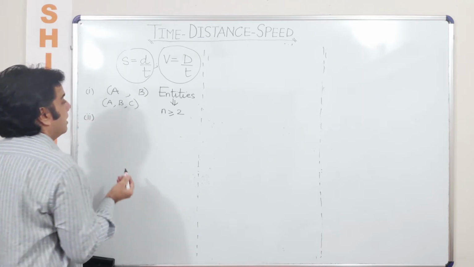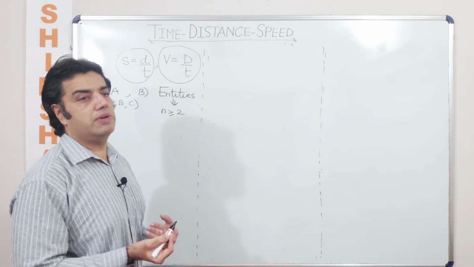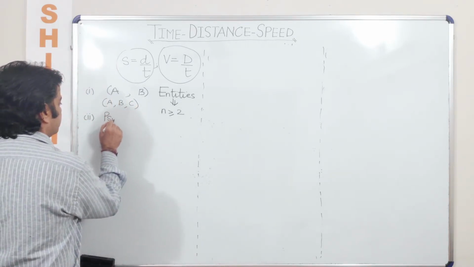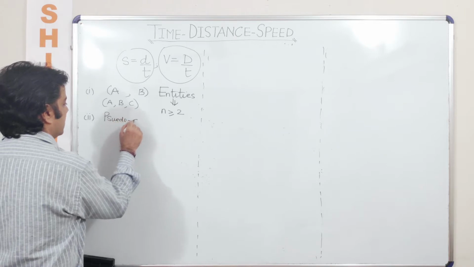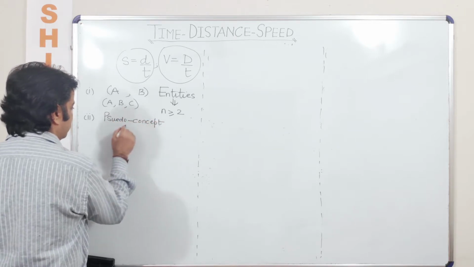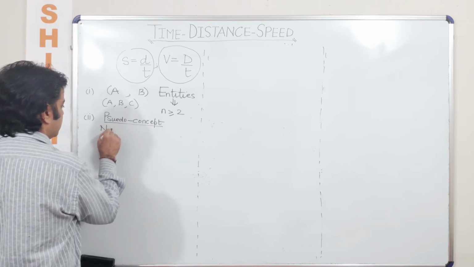Second, the concept of relative velocity is a pseudo concept. Now when I say it is a pseudo concept, that means this works in non-inertial frames.